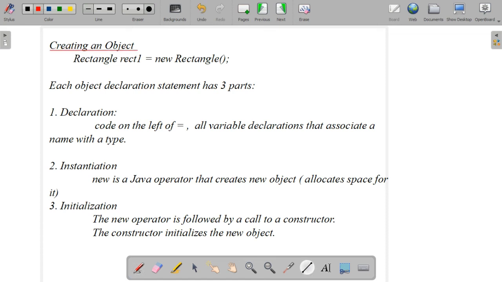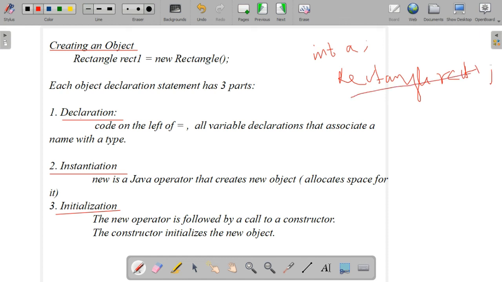All of you know how to create an object. Here is an example: the class name is rectangle, rect1 equal to new rectangle. When we are creating an object, each object declaration has three parts. The first one is the declaration part, the second one is the instantiation process, the third one is the initialization. So what is this declaration? The code on the left of the equal sign. Declaration part means all variable declarations that are associated with the type. So how do we declare a variable? The same way we can do it here, integer a semicolon. Like this we can do rectangle. How can we write rectangle?